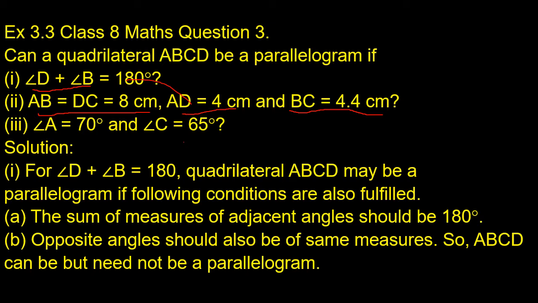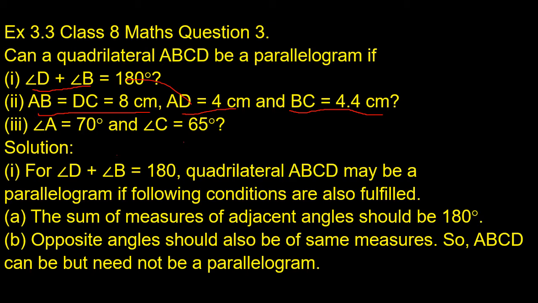But it is possible to form a parallelogram, because if angle B is 90 degrees, then the opposite angle D also becomes 90 degrees. So 90 degrees plus 90 degrees means 180 degrees. So we can say this condition may give a parallelogram or may not give a parallelogram.